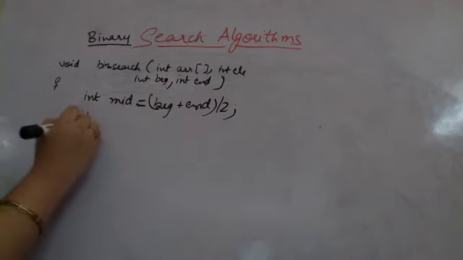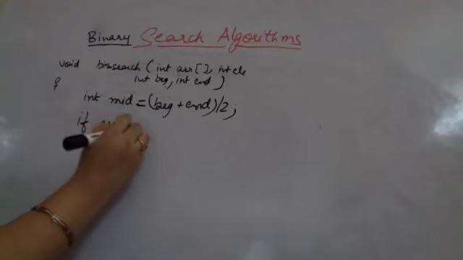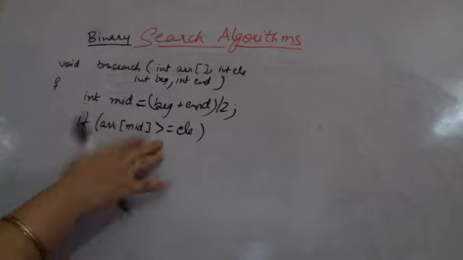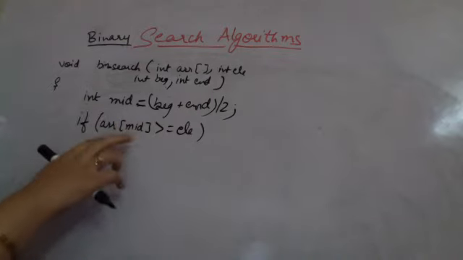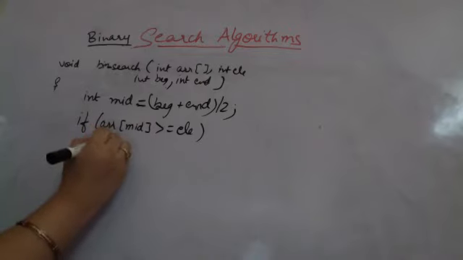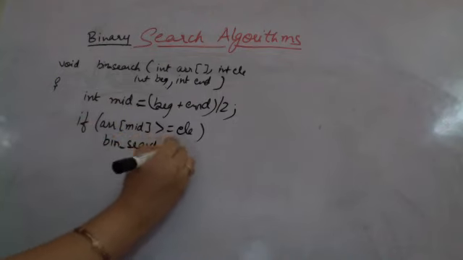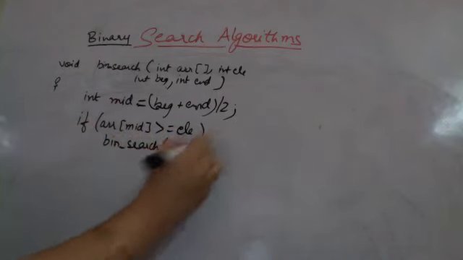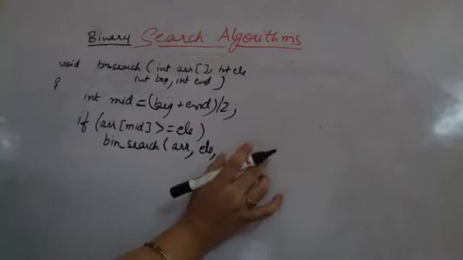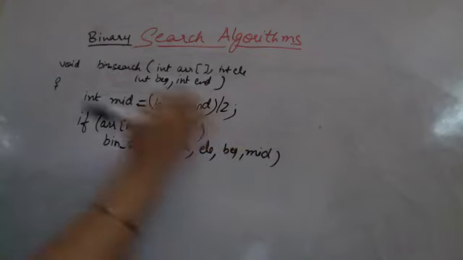Now I am checking if array of mid, whatever this element is, is greater than or equal to the given element, that means I have to search in the left half. If the element is smaller, I am searching in the left half. If left half search is done, then what should I do? I should recall this binary search procedure on the same array, on the same element. This time, now I am searching in the first half. That means beginning till middle.